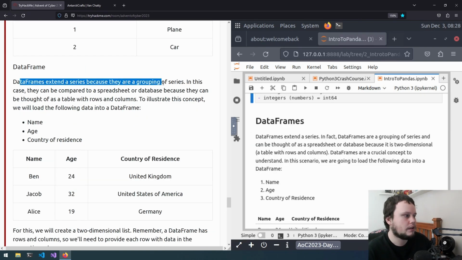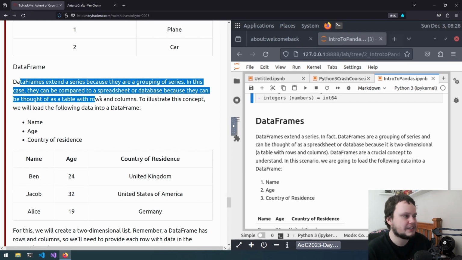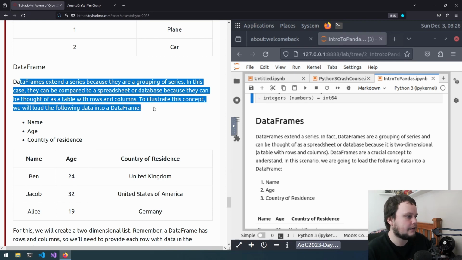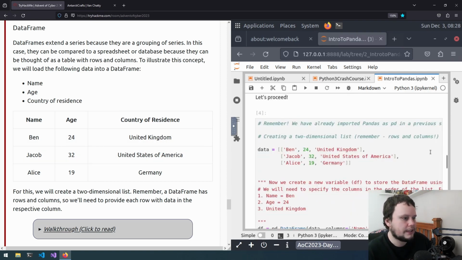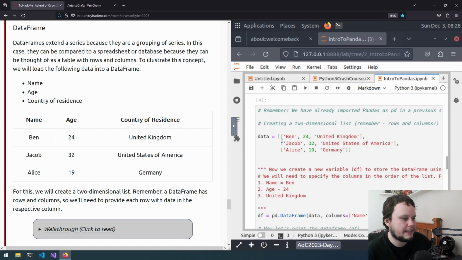Now, data frame. Data frames extend a series because they are a grouping of series. In this case, they can be compared to a spreadsheet or database because they can be thought of as a table with rows and columns. To illustrate this concept, we'll load the following data into a data frame. So we have name, age, country of residence. So we've got the name series, which has names, with the age series, which has numbers, and then the country of residence series, which has strings of different countries. So if we go down into the notebook, we can see where the data is created.